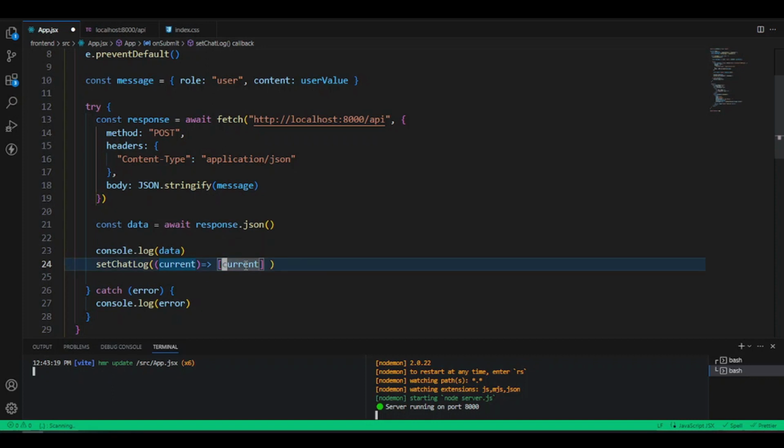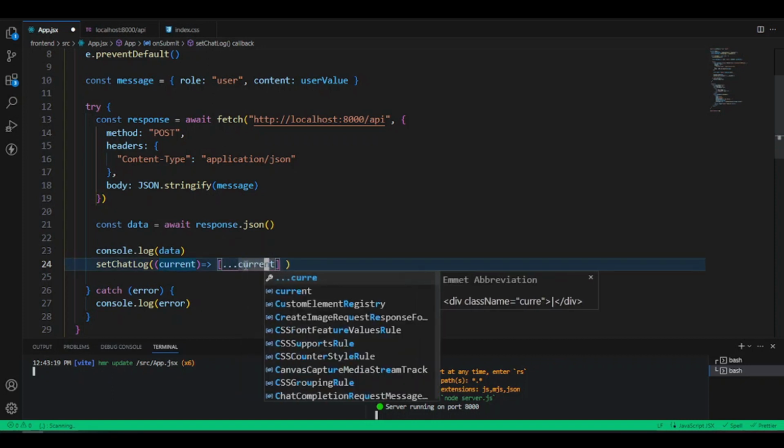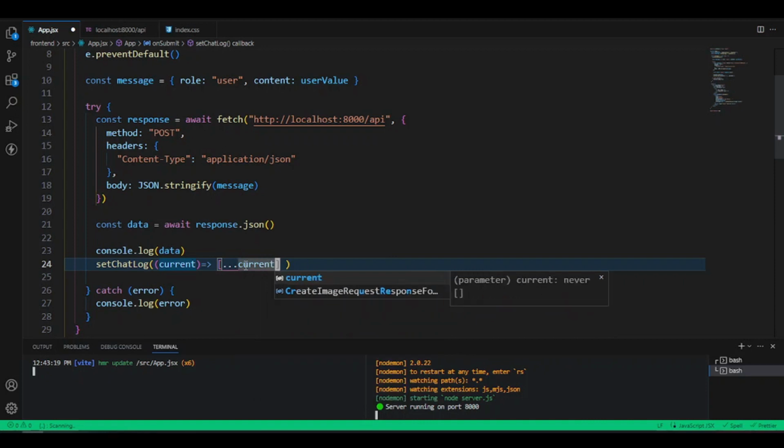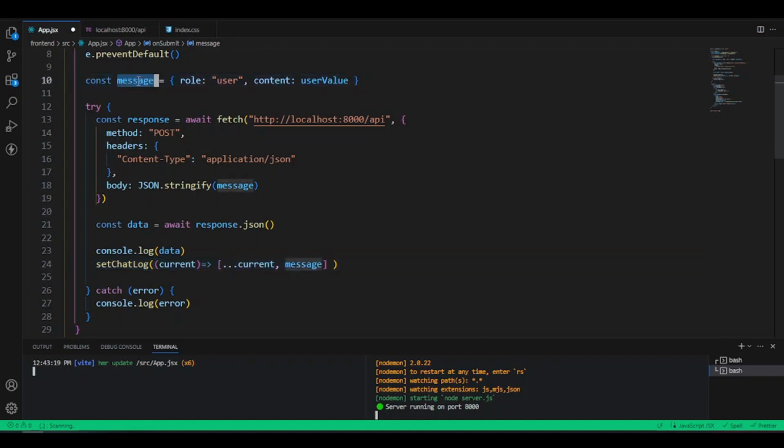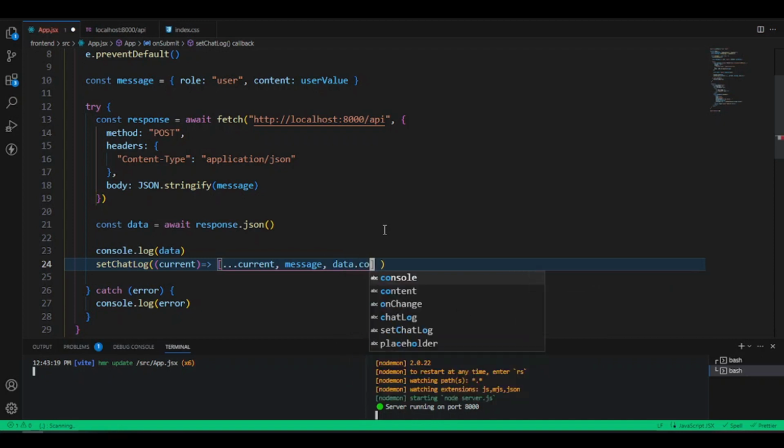We go like first spread all the values way there inside them. So we go use the JavaScript spread operator. So we go spread all that value into this array. But no be there, we no go just stop there. We go cross the talks. We want to add the message. So we go say message, and remember say this message now, this message for here will be the structure as the user's message. Then and only then we want to add the data dot completion.